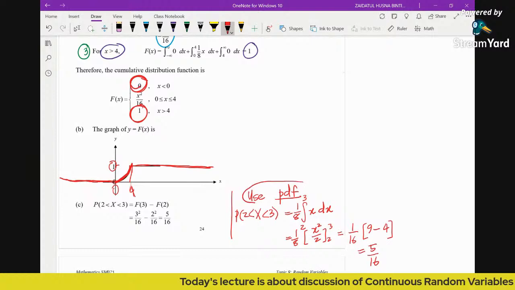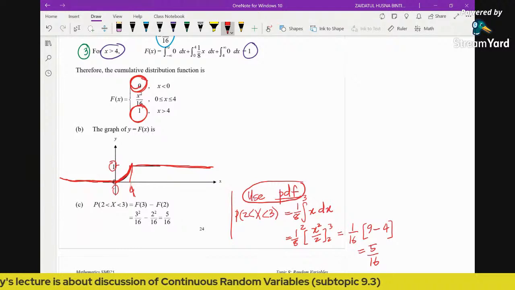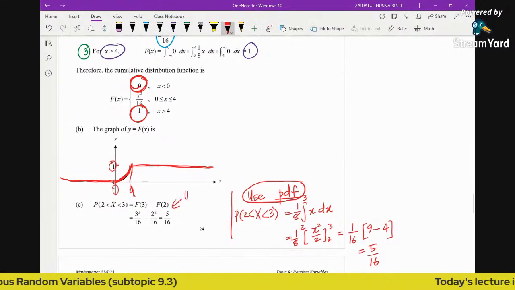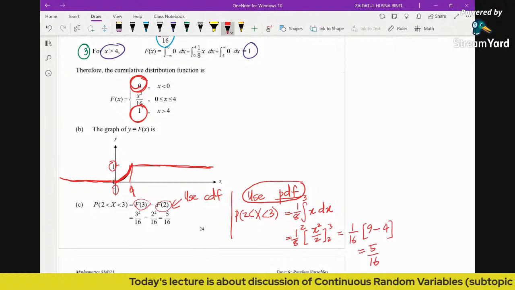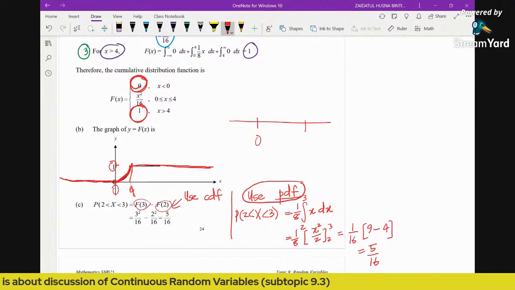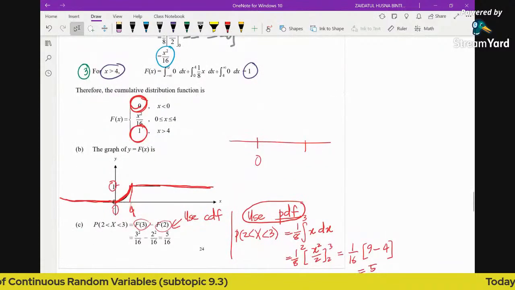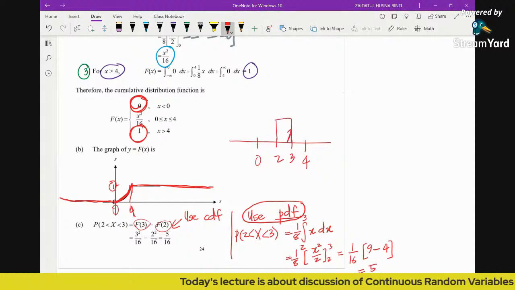So this is one method, finding probability using the PDF. But if you want to find probability using the CDF, the cumulative distribution function, what do you do? It's F(3) minus F(2). Why? Because, thinking logically, the function is defined from 0 to 4. So how do we get the probability from 2 to 3? We want this area below the graph from 2 to 3.